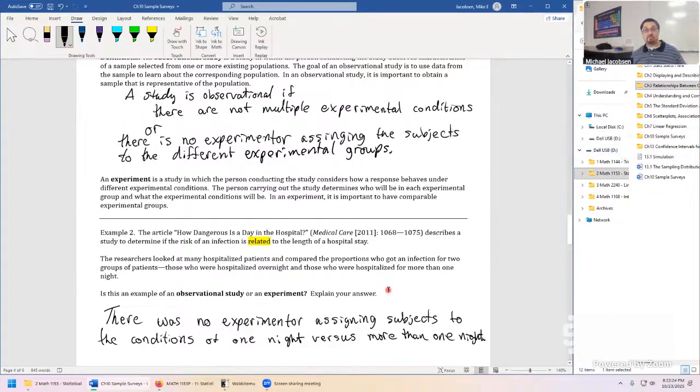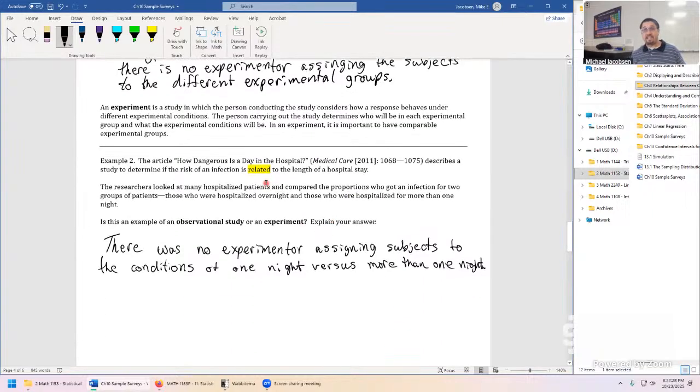So that alone says this is not an experiment. And that's why they use the word related here.